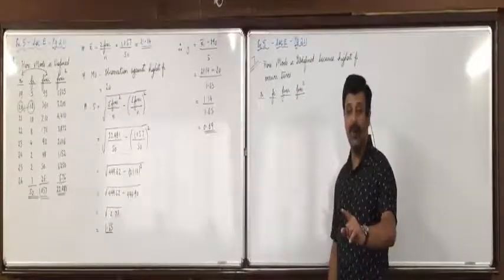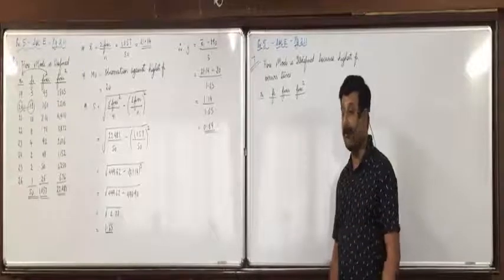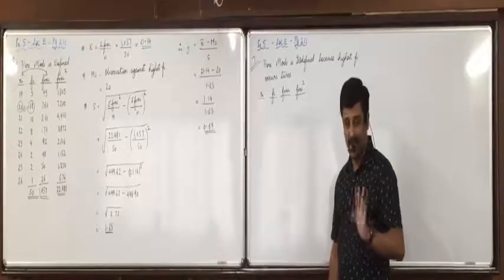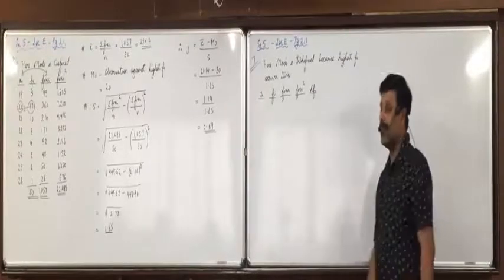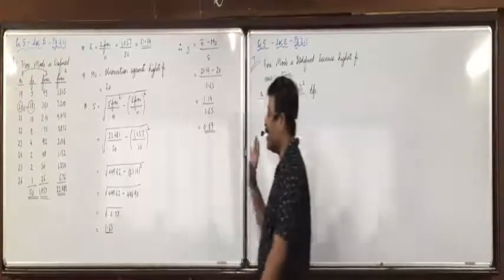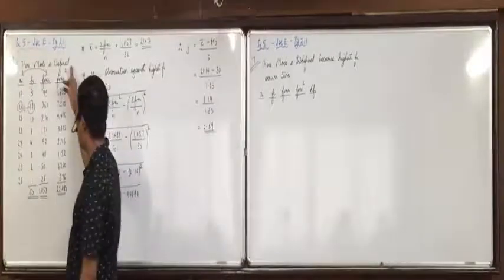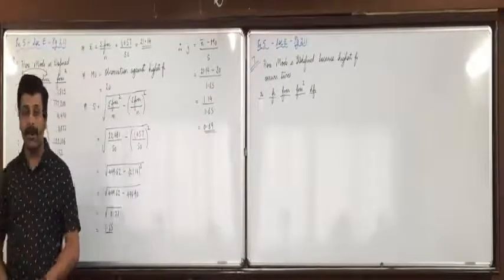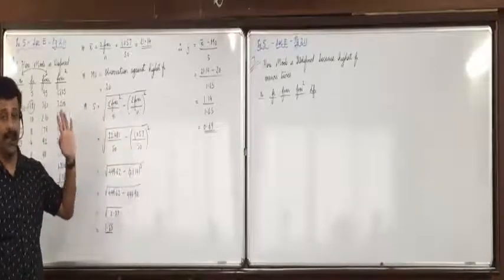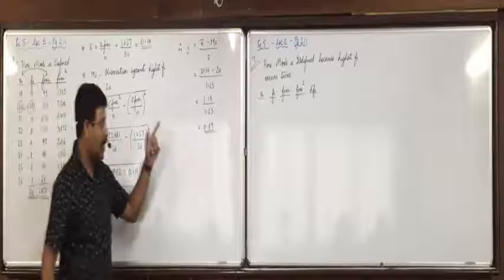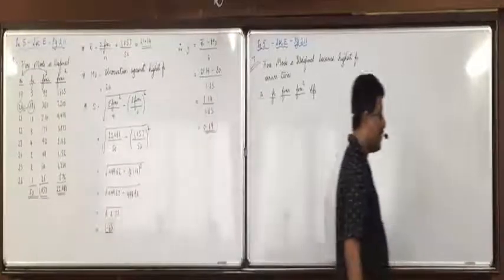But now instead of mode, we need median. For mode, no workings were required, but for median, we require CFI. If mode is defined, then only these four things. But if mode is ill-defined, then one more working: CFI to find median.